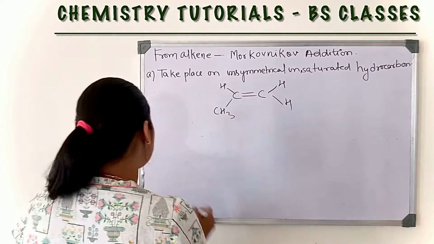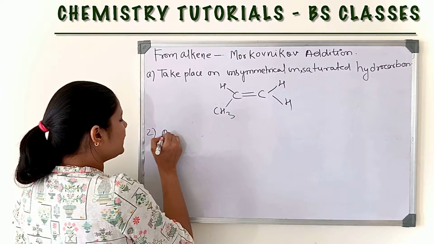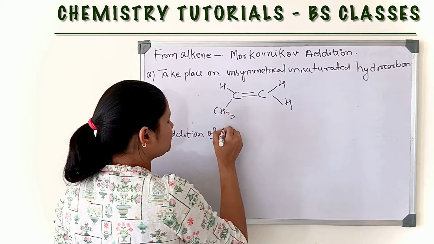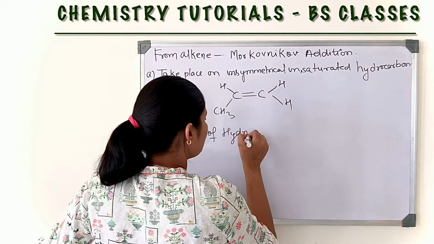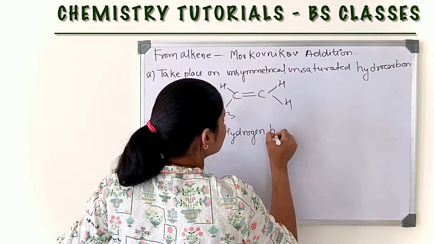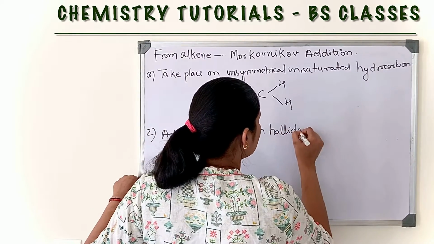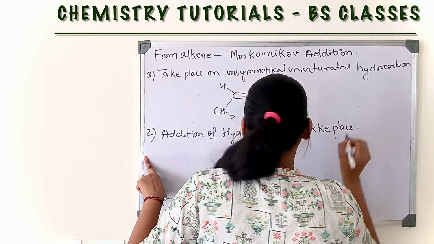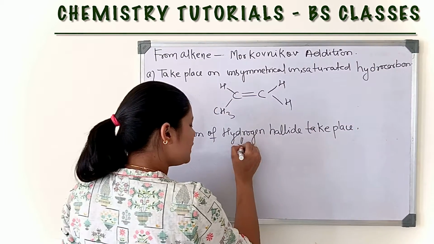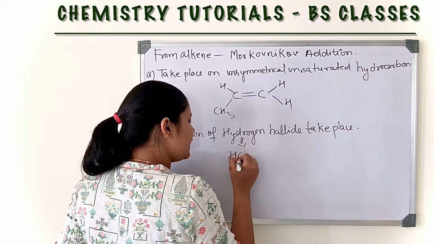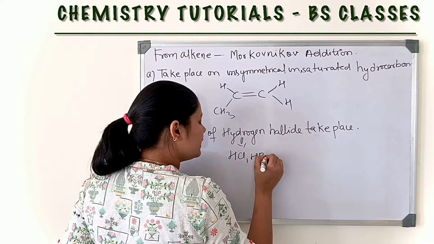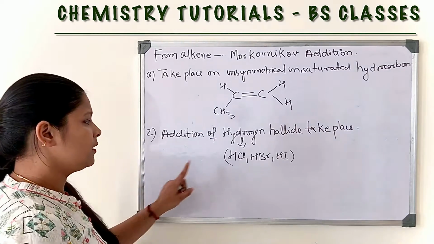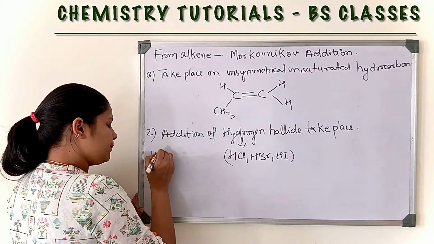Now second, addition of hydrogen halide takes place. Okay, which hydrogen halide? HCl, HBr, HI, not HF.